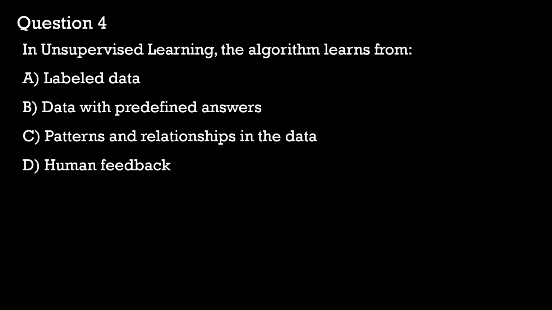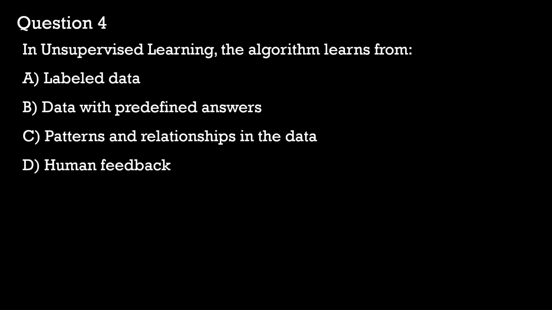In option A, labeled data is actually used for supervised learning, where the data comes with predefined outputs. For option B, unsupervised learning does not have predefined answers. Instead, it discovers insights on its own. So in unsupervised learning, the algorithm learns by identifying patterns, structures, and relationships in unlabeled data without predefined answers.